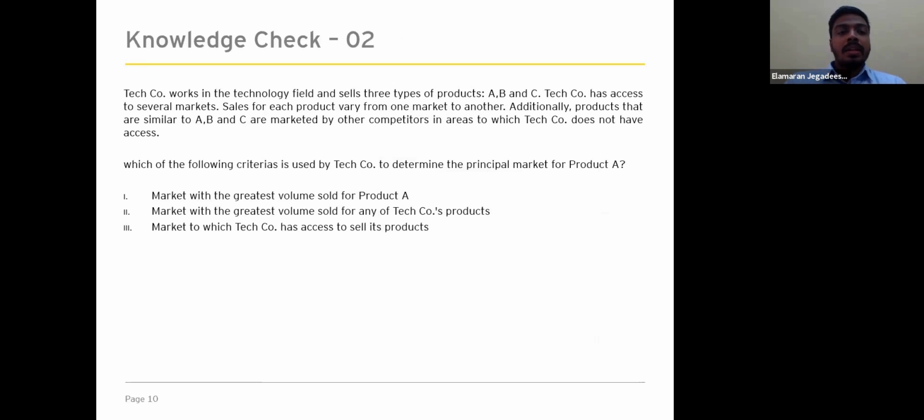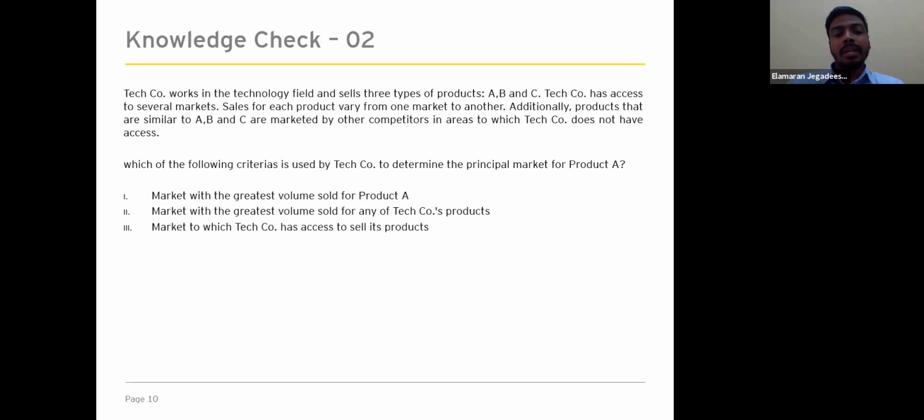Right. So we'll do a knowledge check. A tech company works in a technology field and sells 3 types of products, A, B, and C. The tech company has access to several markets. Sales for each product vary from one market to another. Additionally, products that are similar to A, B, and C are marketed by other competitors in areas to which the tech company does not have access. Which of the following criteria is used by the tech company to determine the principal market for product A?